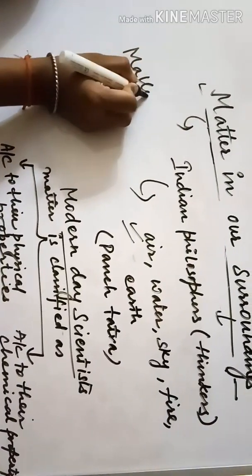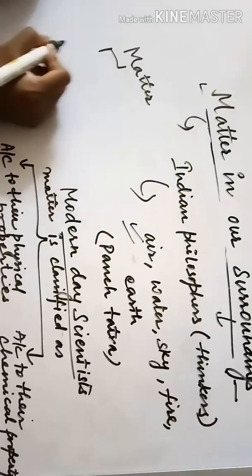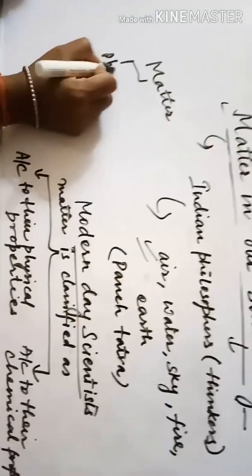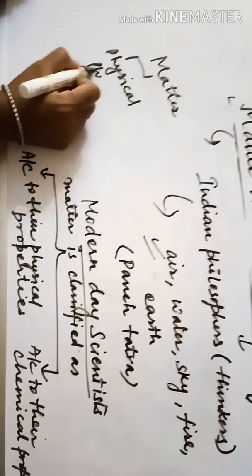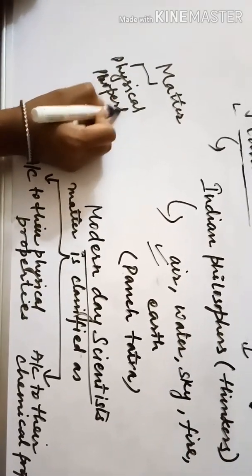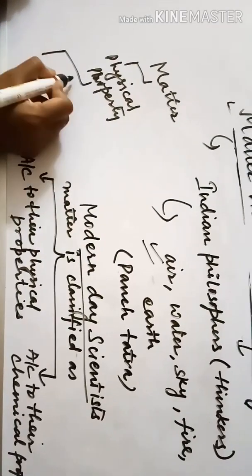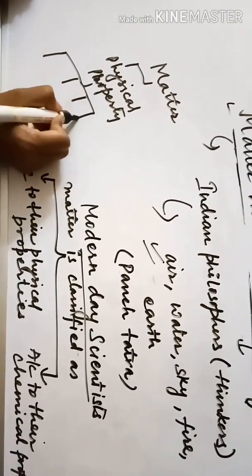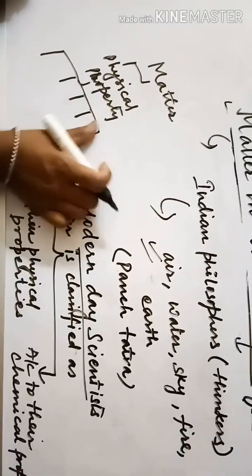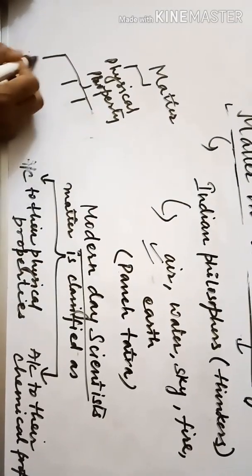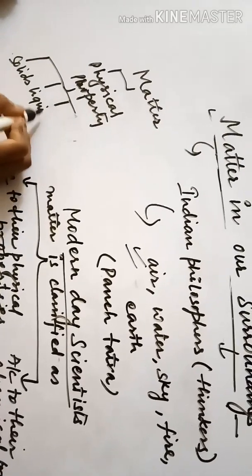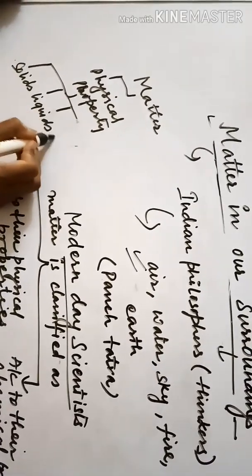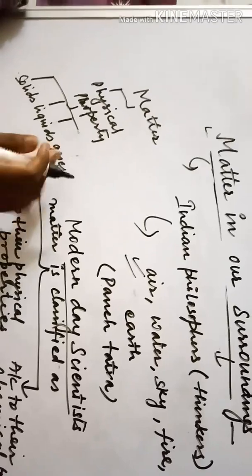So matter, according to physical property, can be classified into generally three parts: solids, liquids, and gases, right?